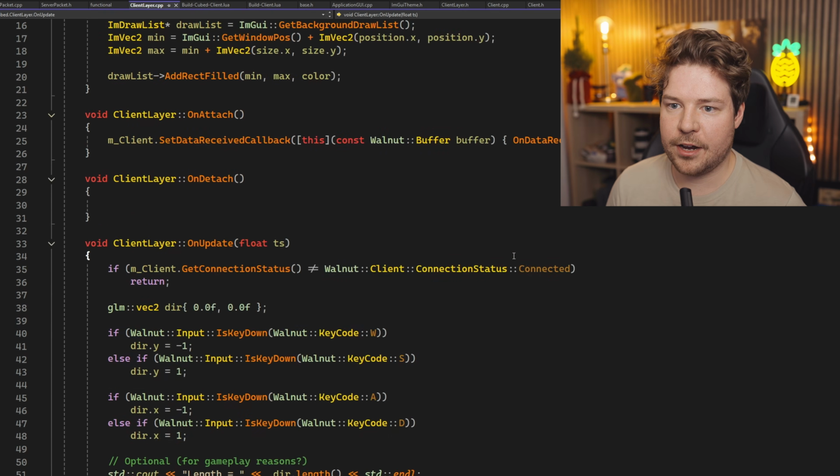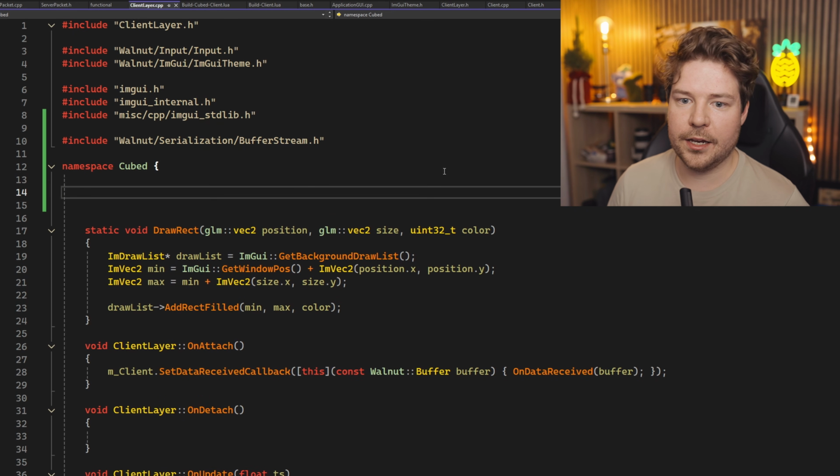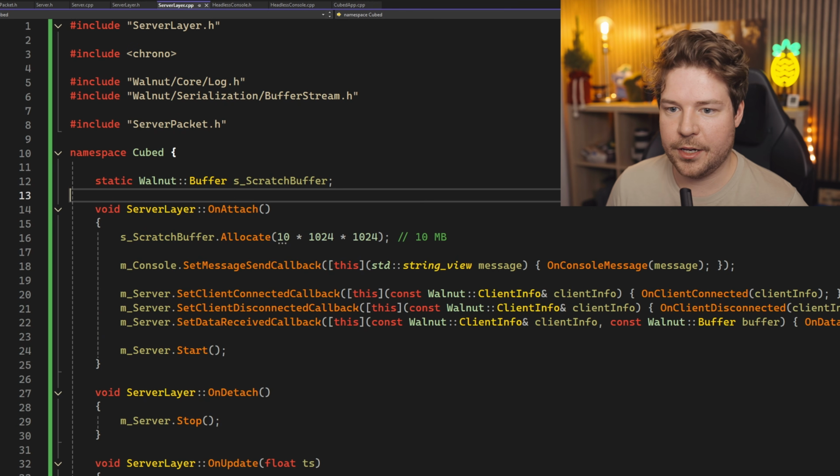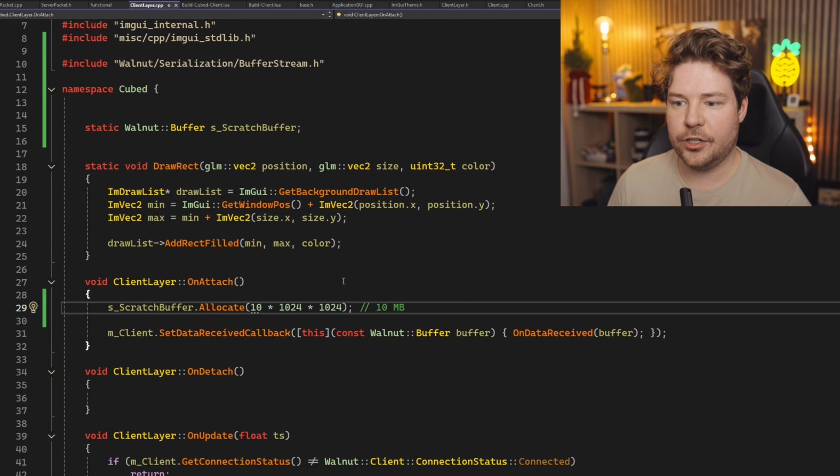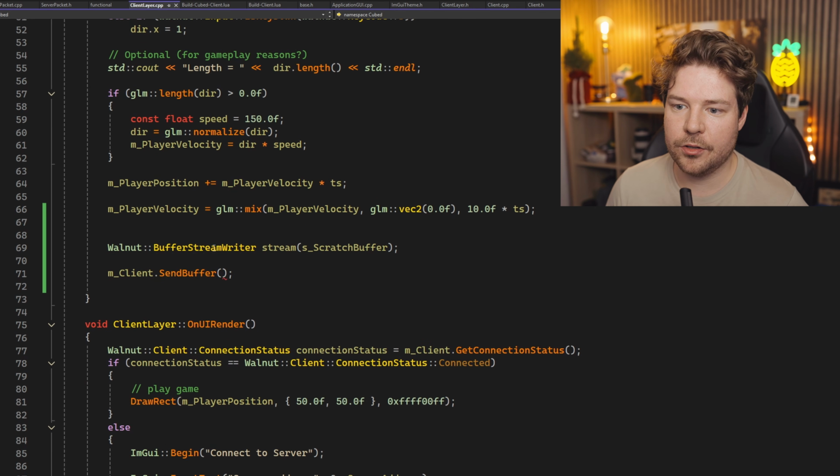So let's grab that scratch buffer. We'll just pop it at the beginning here. That's nice. Didn't actually copy anything. So we'll grab the scratch buffer, pop it here. There's that allocation, and we'll put it onto onAttach. All right, so we've got the scratch buffer that we can use for reading and writing.